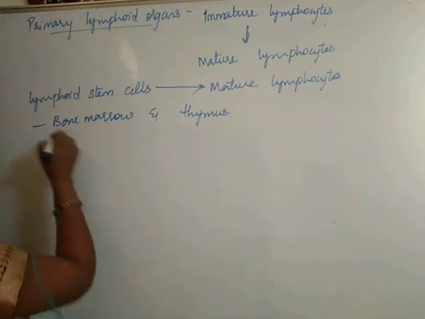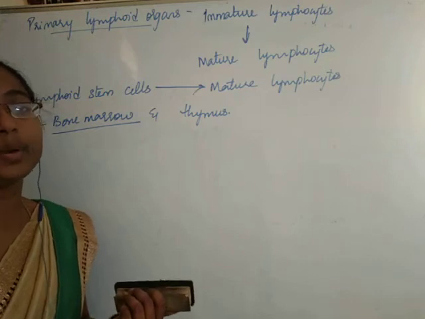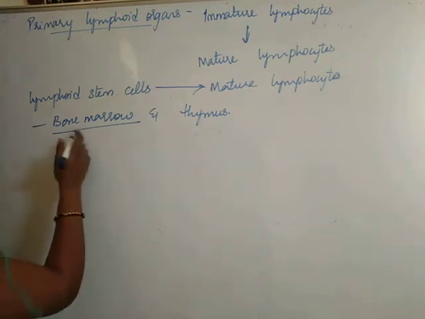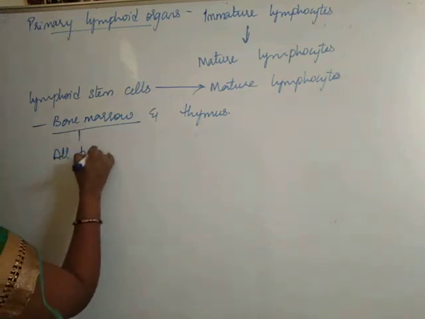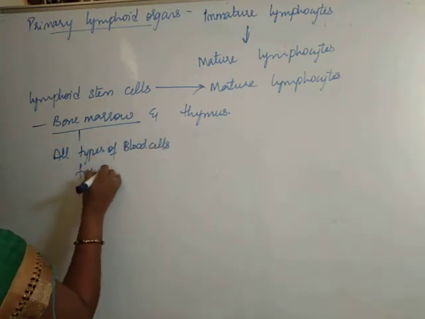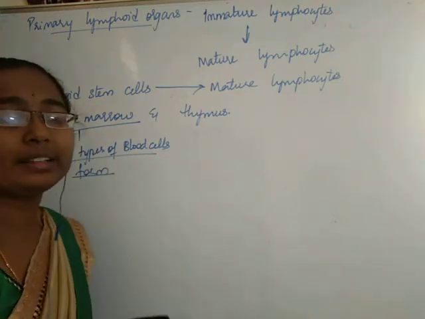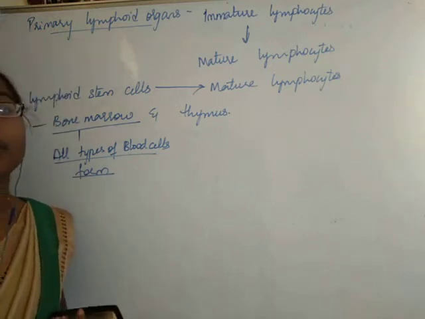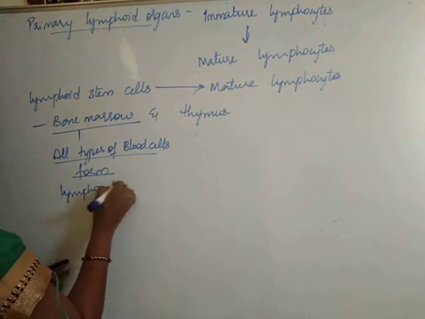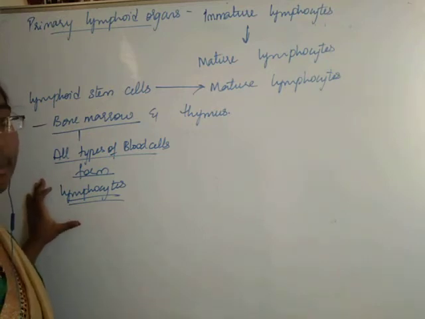Okay. So, students, bone marrow, we all know what is bone marrow. The part which is present inside our long bones is bone marrow. Okay. In this bone marrow only, all types of blood cells will be formed, and we all know that lymphocytes are also one of the types of blood cells. So, students, lymphocytes are also formed from the bone marrow.